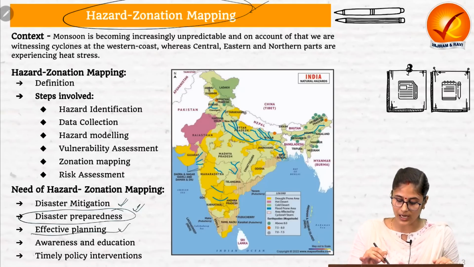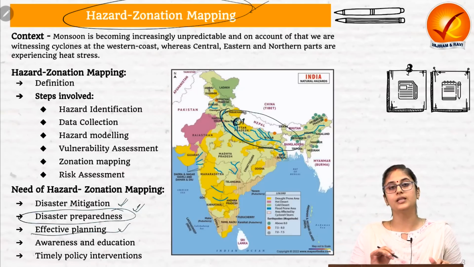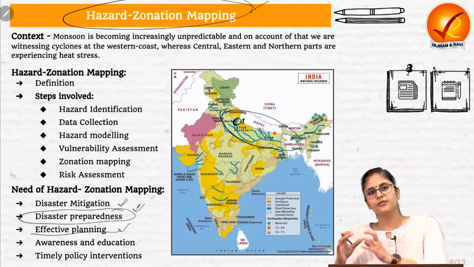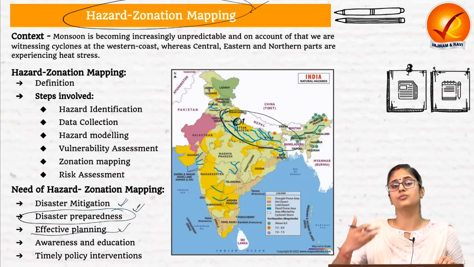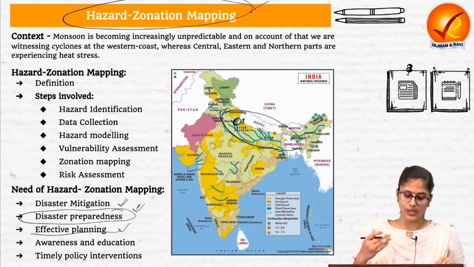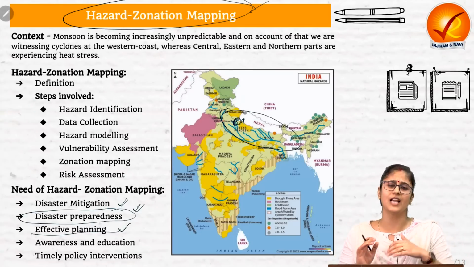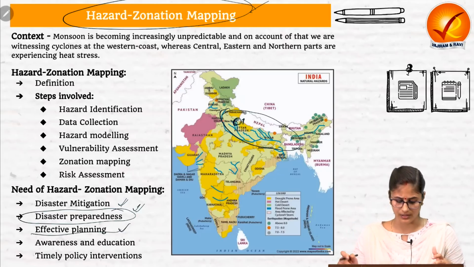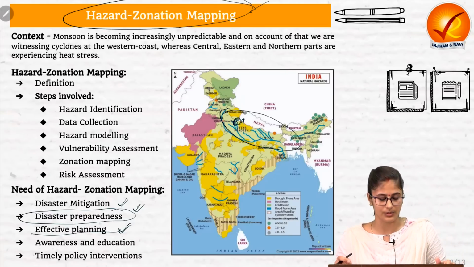Then we can go with effective planning. For example, we know that a particular region is more prone to flood. So instead of carrying out infrastructure development in this region, I would rather prefer to carry out infrastructure development in another region. If a region is more prone to flood or landslide, we need to avoid infrastructure activities and more tourism in that region. So this enables us to do effective planning as well, urban planning.